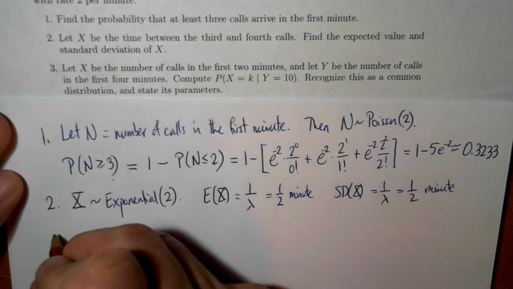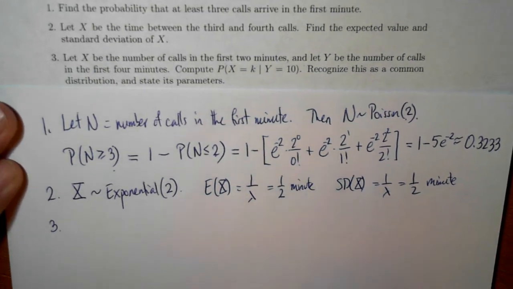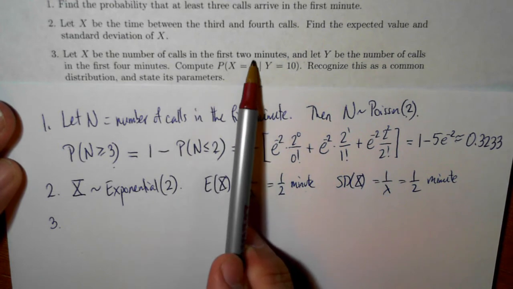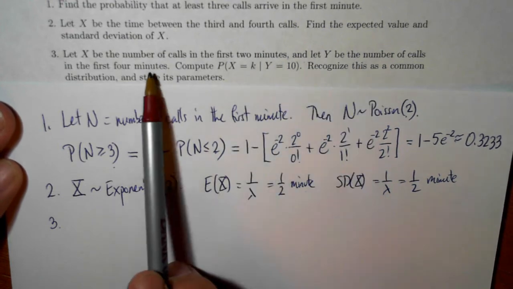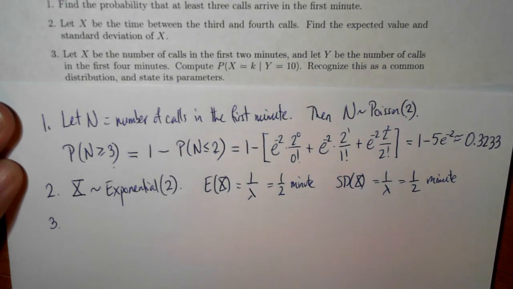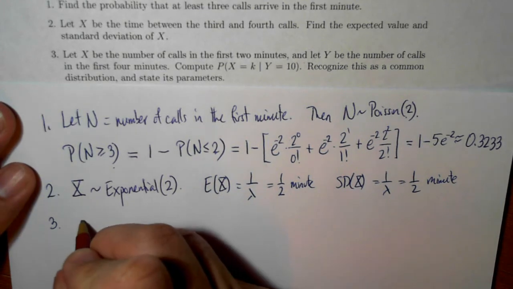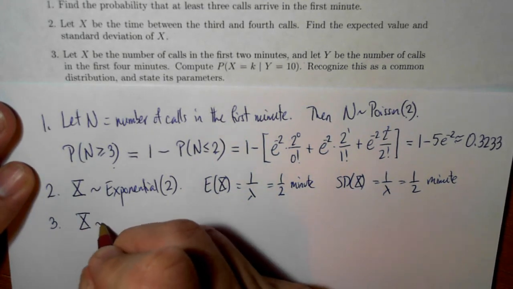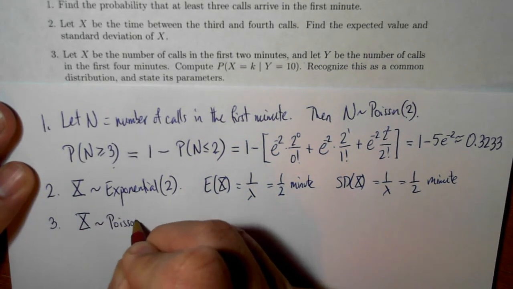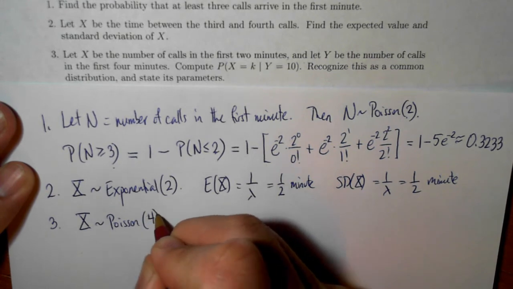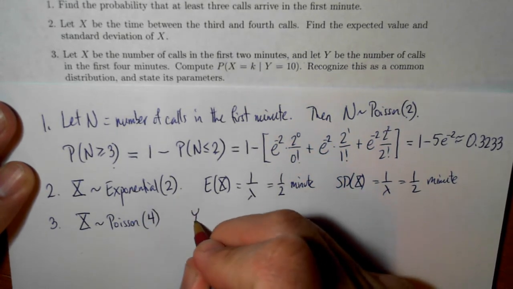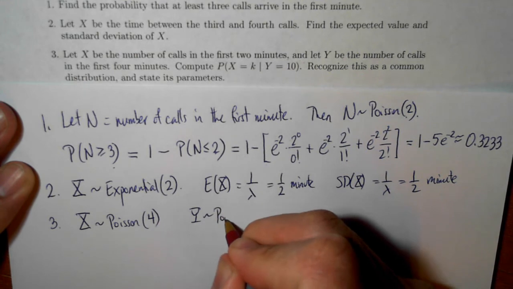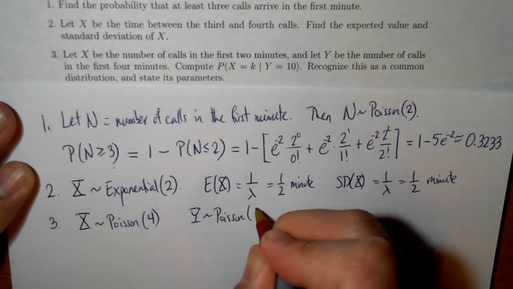Part 3 is the more interesting case. So x is the number of arrivals in the first 2 minutes, and y is the number of arrivals in the first 4 minutes. So we know that x is going to have a Poisson distribution with parameter 4, and we also know that y will have a Poisson distribution with parameter 8.